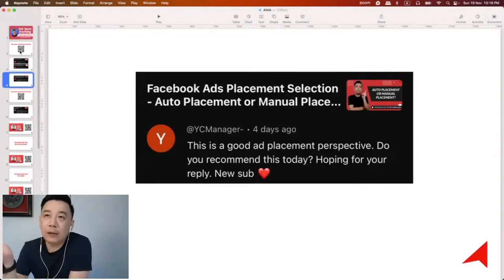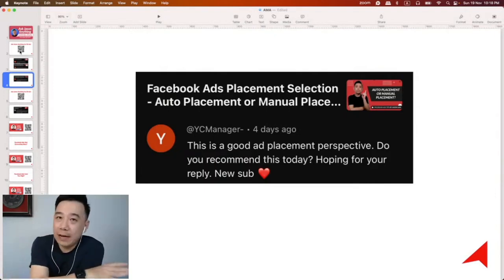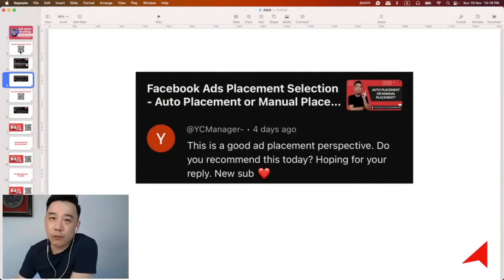2 months down the road, I think we are actually close to 17 to 18% right now, and it's pretty consistent. So you see, we are not adding 20% of budget, but we are achieving close to 20% growth in monthly revenue right now, which is possible. That's the beauty of optimization. And I truly believe that if you're running ads on Facebook, you really want to look into what's the right thing you are doing right now, and what are the mistakes that you're making right now, and fix them. That's the part of optimization.